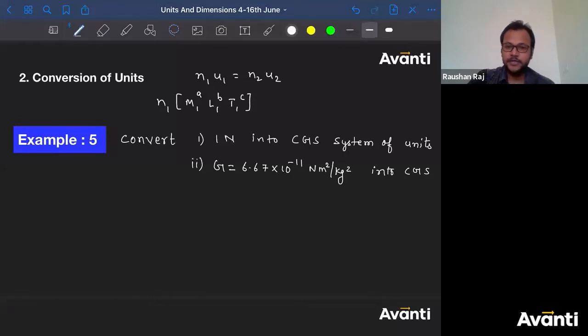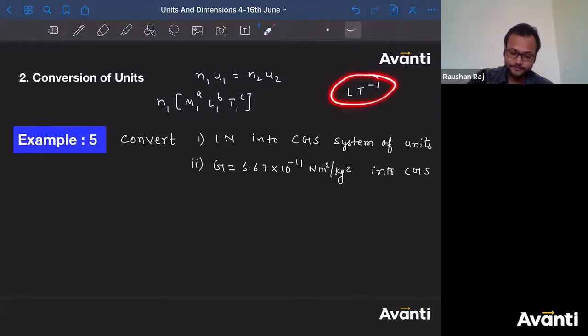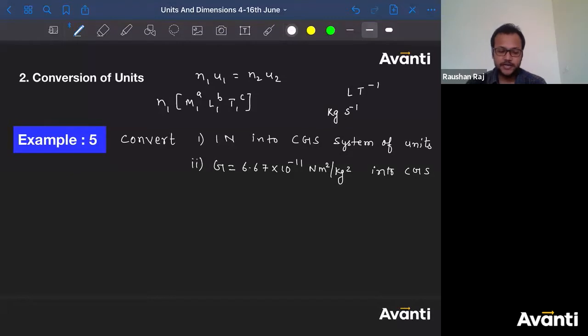Look carefully. If I ask you to write the dimension of, let's say, velocity, what is the dimension of velocity, guys? L T inverse. This is the dimensional formula for velocity. What is the dimension of length here? 1. Dimension of time -1, right? I can use this dimension to express in CGS unit also, and for SI unit also. For SI unit, length can be considered as meter and time can be considered as second. So I'll write meter per second.